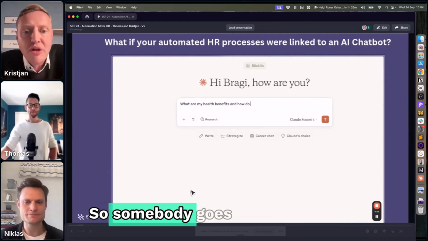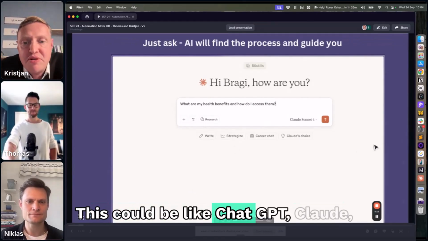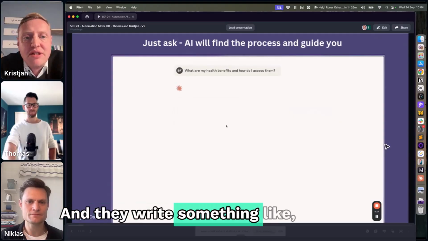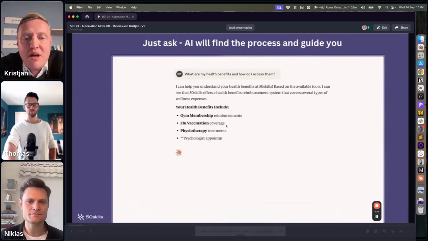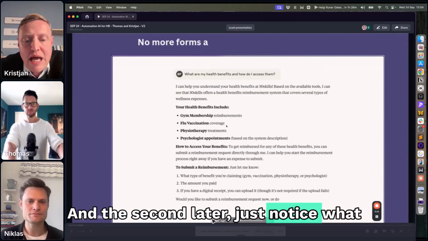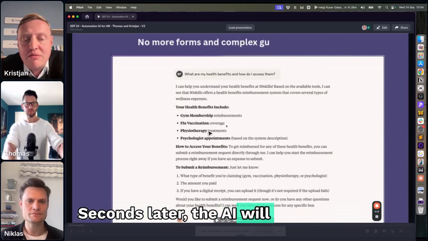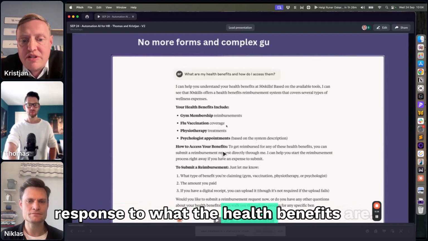Look at what you're seeing here. Somebody goes into the chat. This could be ChatGPT, Claude, whatever. And they write something like, what are my health benefits and how do I access them? And a second later, just notice what happens here. A second later, the AI will give you a response to what the health benefits are.